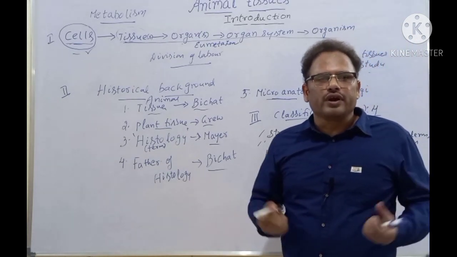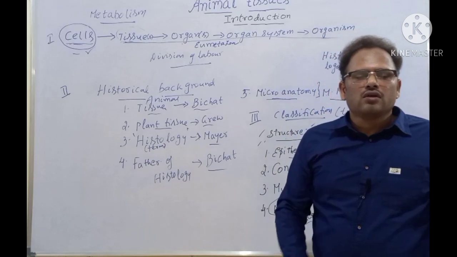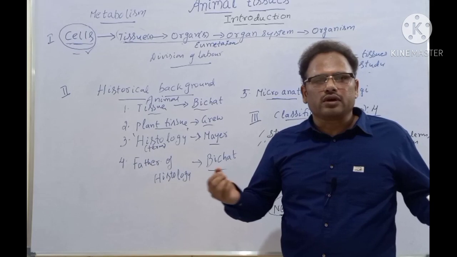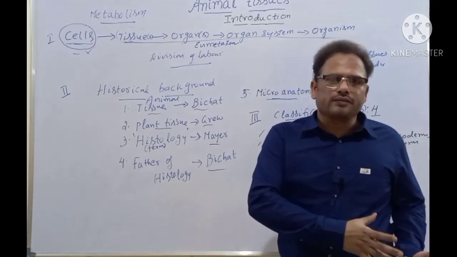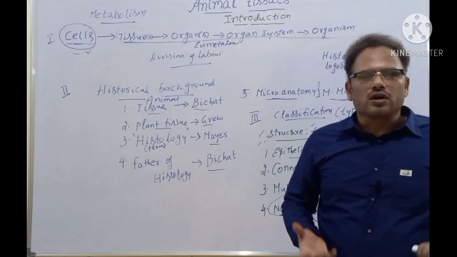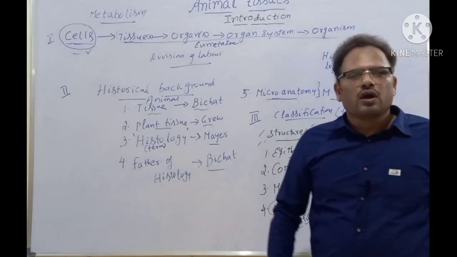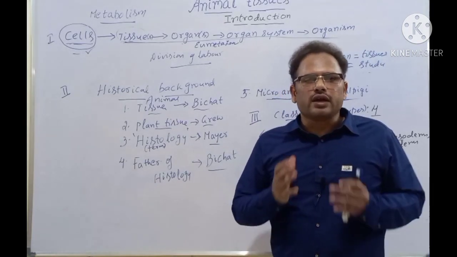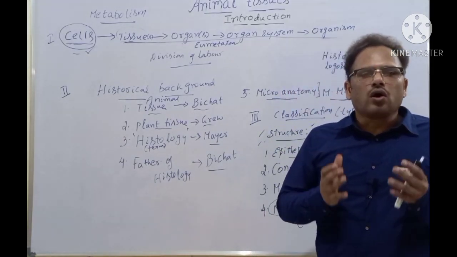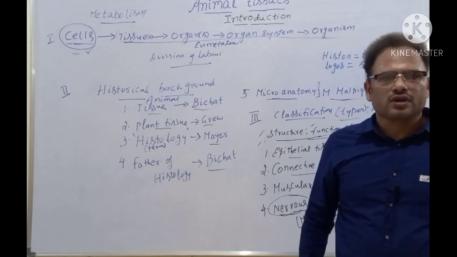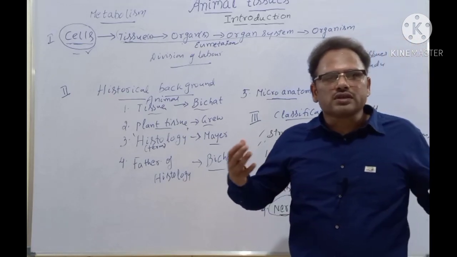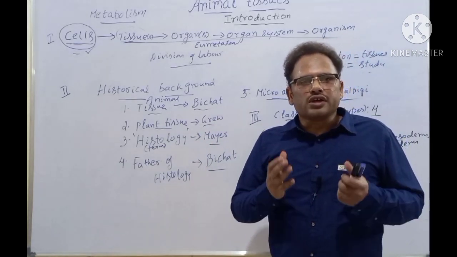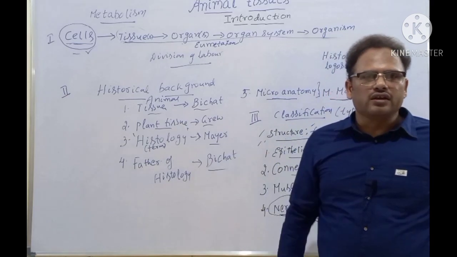The cells may be different, having different structures, isn't it? For example, you take the muscular tissue. Muscular tissue has striated muscles, so and so structure, and unstriated muscles or smooth muscles, so and so structure, or cardiac muscles, different structure. So the cells present in the tissues may not have the similar structure. And the function of the cells may also be differing, varying, isn't it?